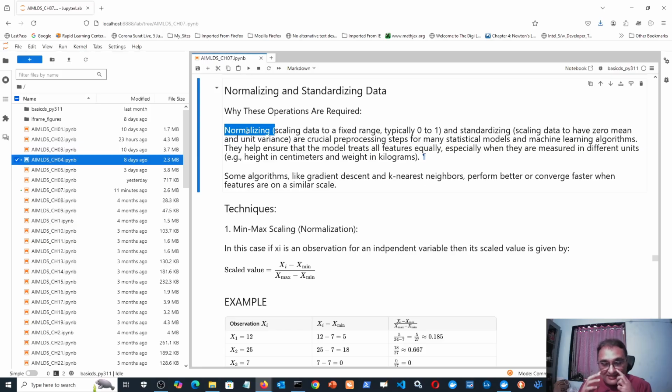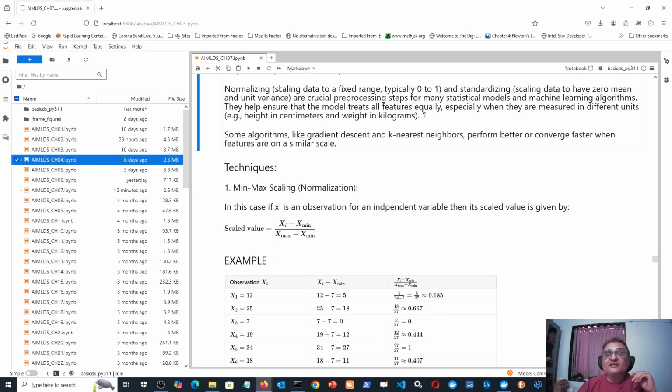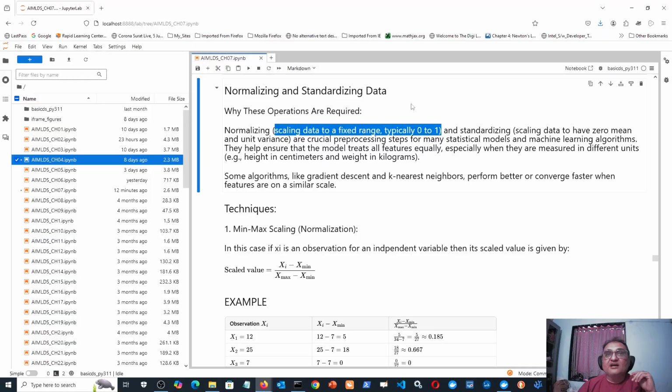And the tricky thing is that we are changing the values in that column, but we don't have to change the data distribution. Okay, so that means the nature of the data should remain the same, so that if one person builds the model based on the original data and another person builds the model on the normalized data, then both will get the same result. In fact, the person working on normalized data may sometimes get a better result. So we are changing the magnitudes of values in a column, but we are not changing the basic nature of the data, or the data distribution. What is the meaning? That will also become clear.